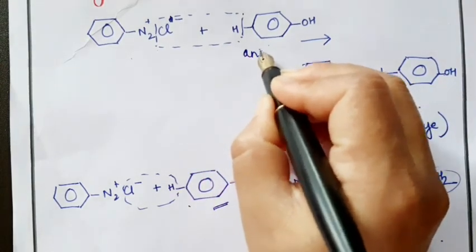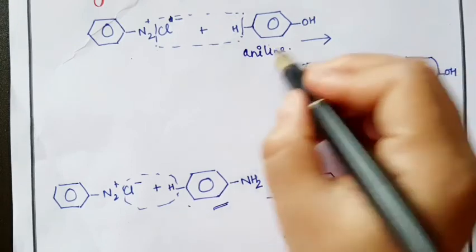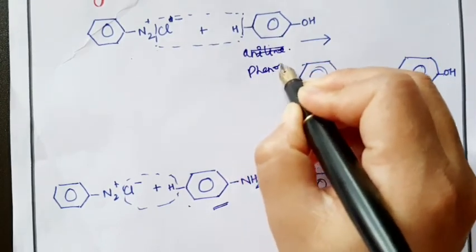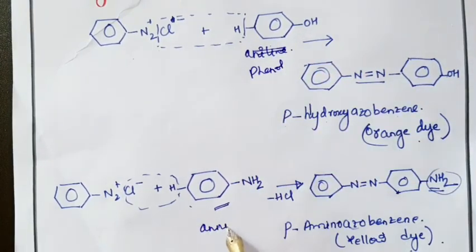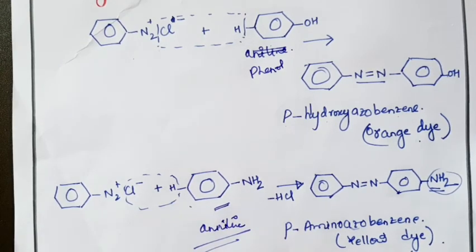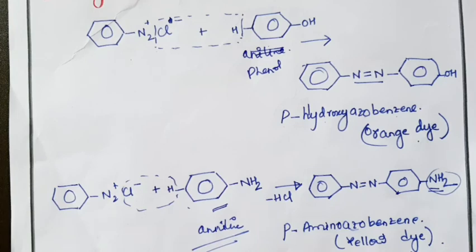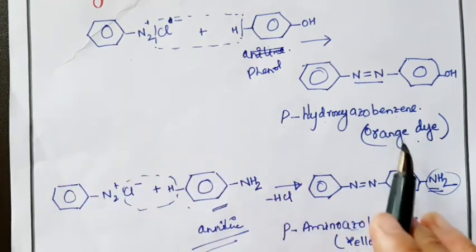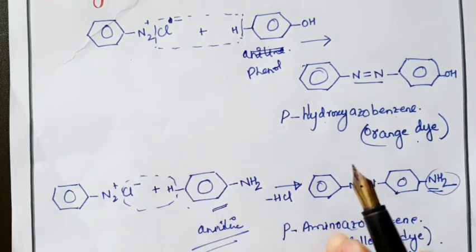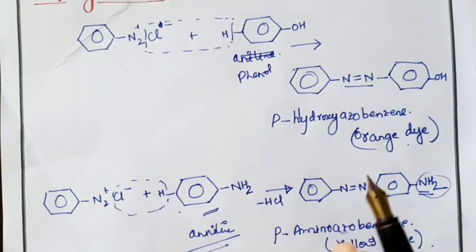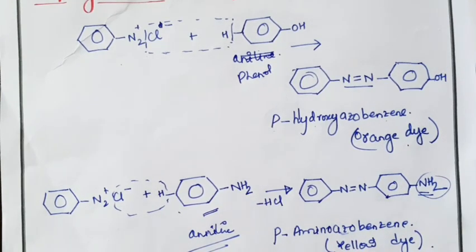So we can identify whether the compound is phenol or aniline using this reaction. Even if your compound has a phenolic OH group, like beta naphthol, 2-naphthol, it will again react with diazonium salt to give an orange dye. So this reaction is for compounds containing a phenolic OH group. Thank you all.